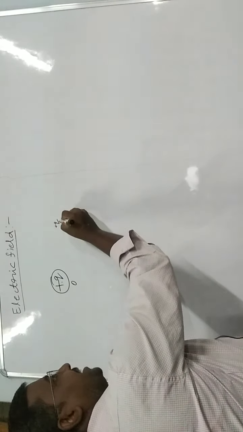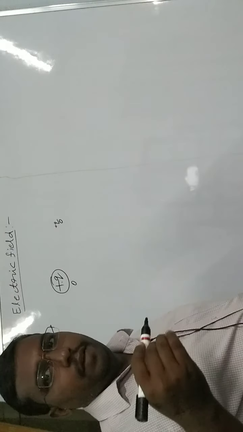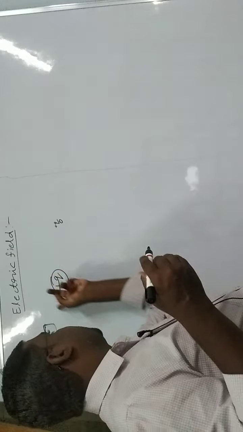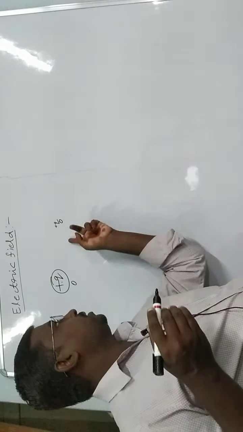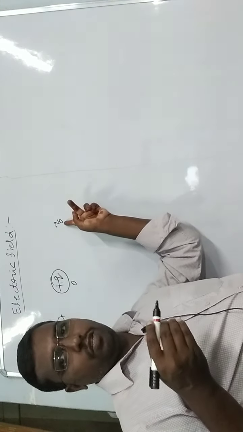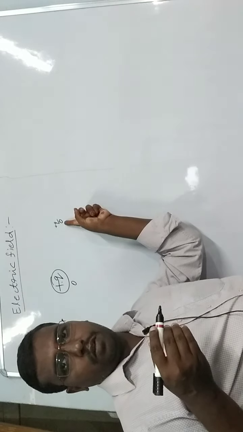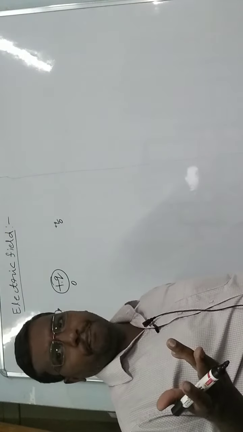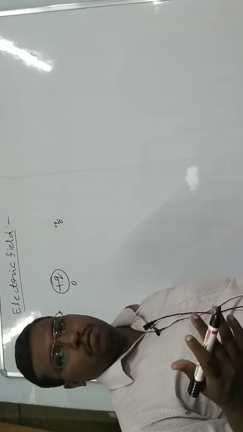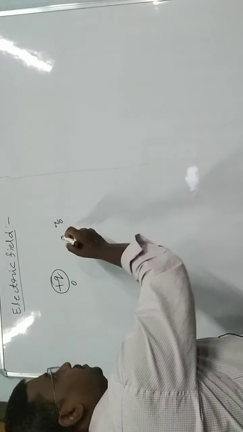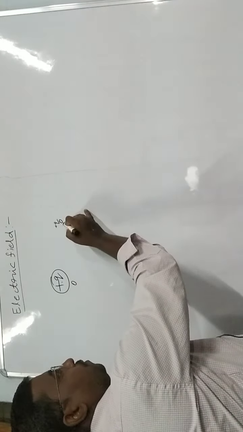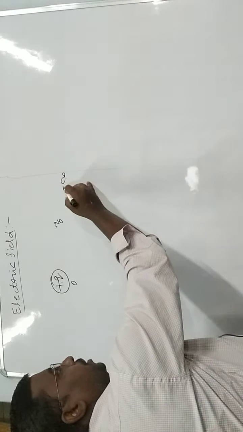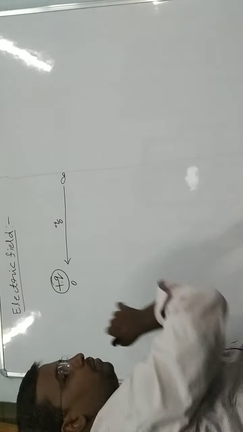This is called a test charge, because we test this surrounding space. So this is called the test charge plus Q naught. We can also take minus Q naught in our consideration. This plus Q naught is moved from some point at infinity to near this one.